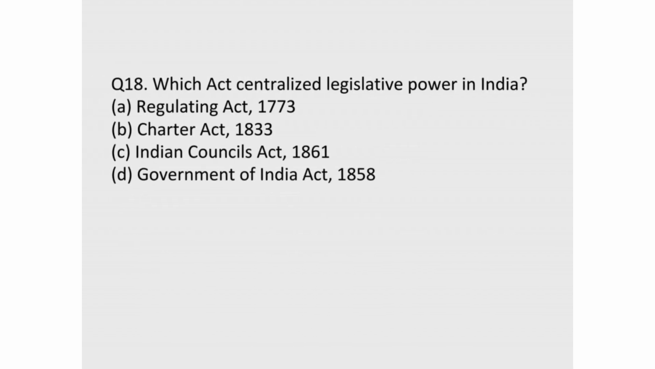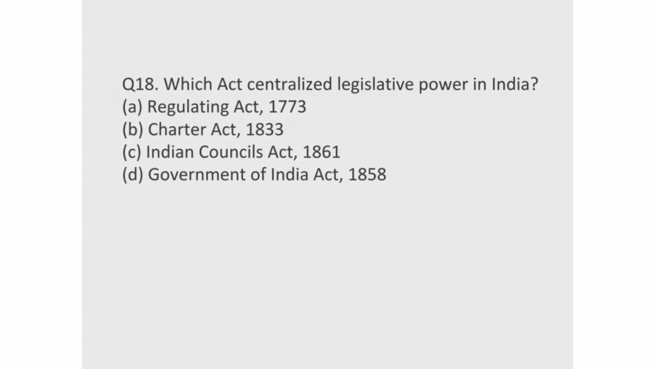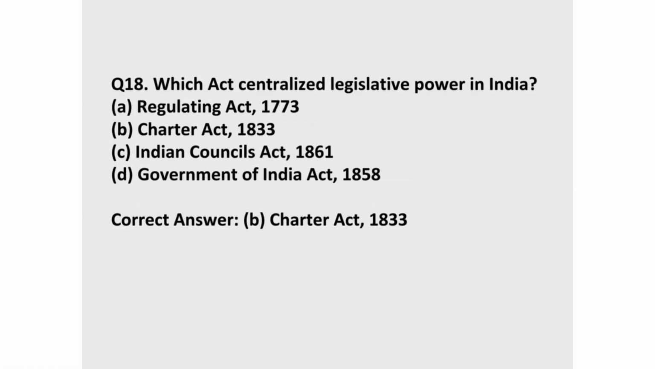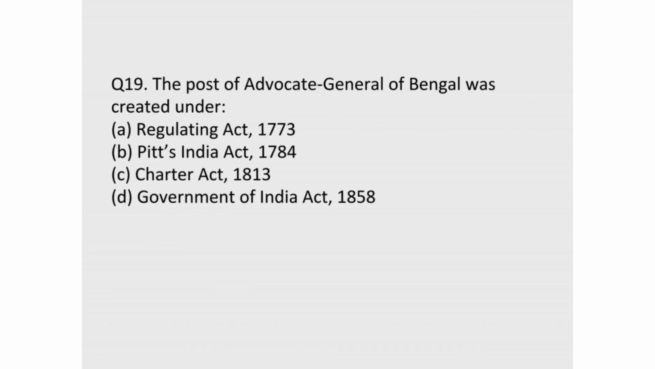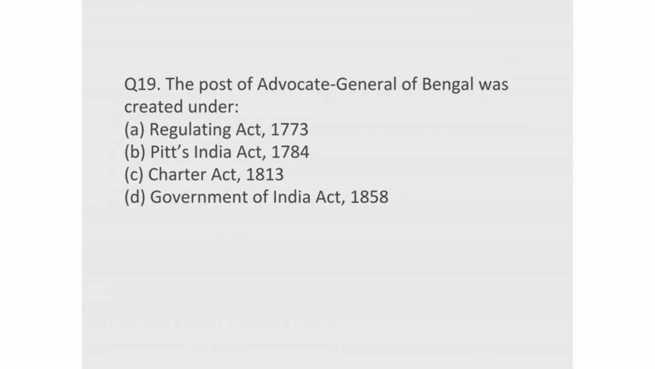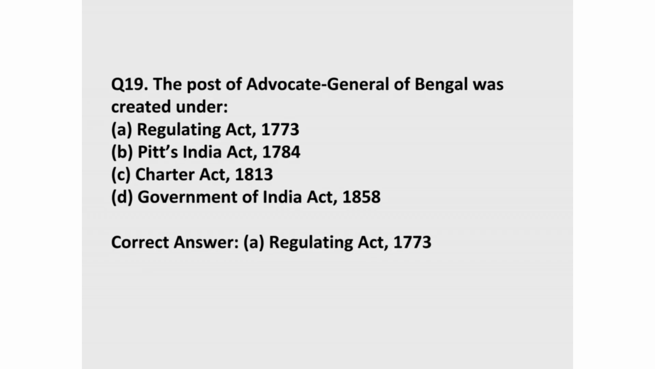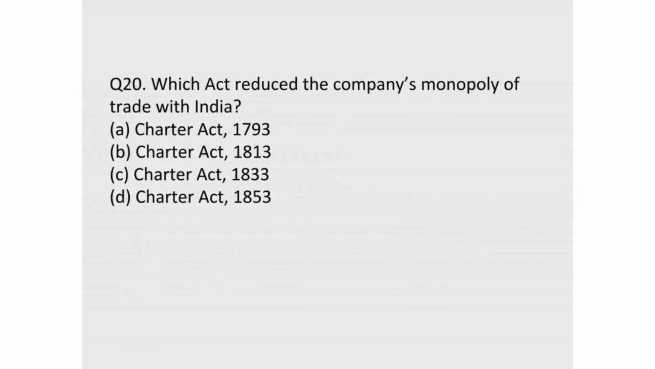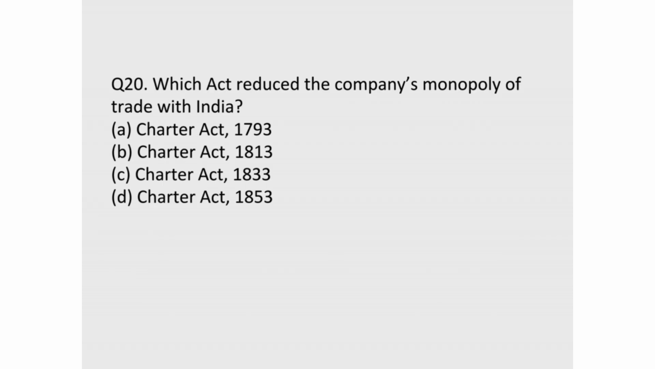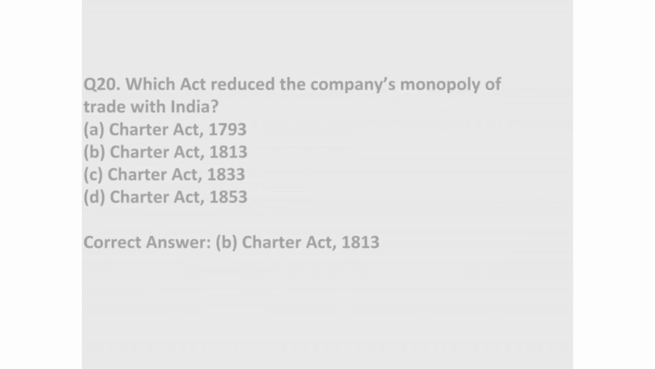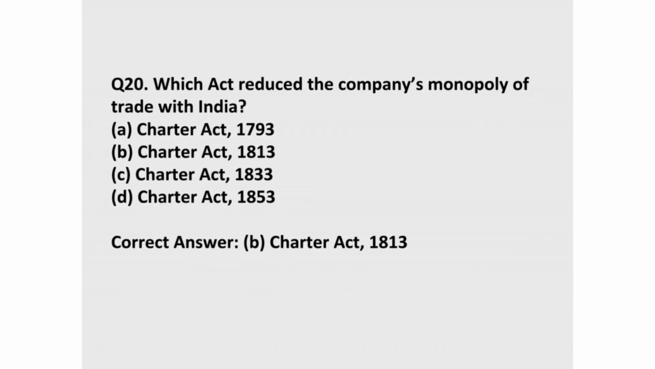18. Which act centralized legislative power in India? Correct answer, B. Charter Act, 1833. 19. The post of Advocate General of Bengal was created under. Correct answer, A. Regulating Act, 1773. 20. Which act reduced the company's monopoly of trade with India? Correct answer, B. Charter Act, 1813.